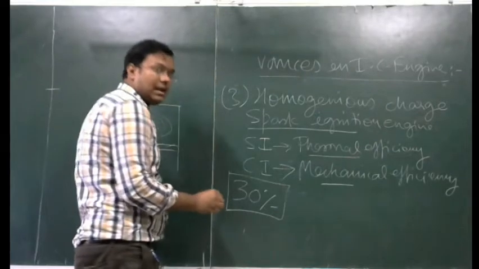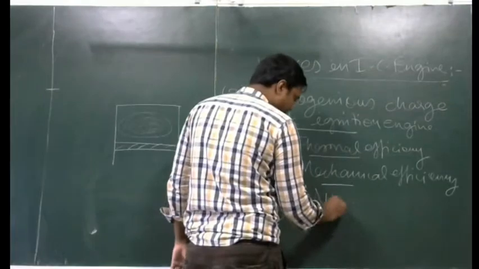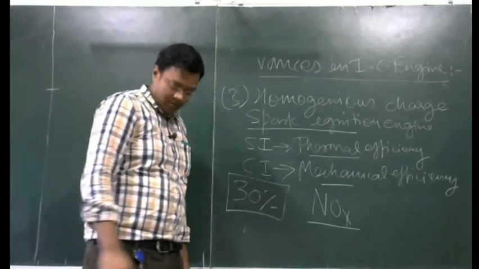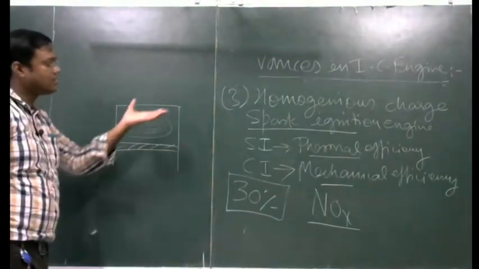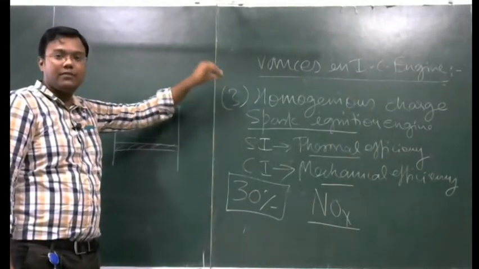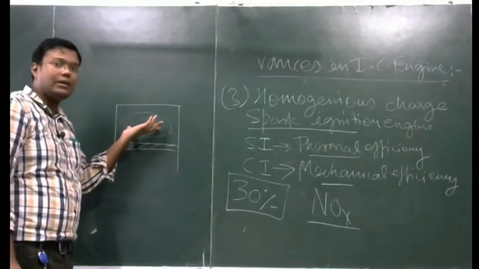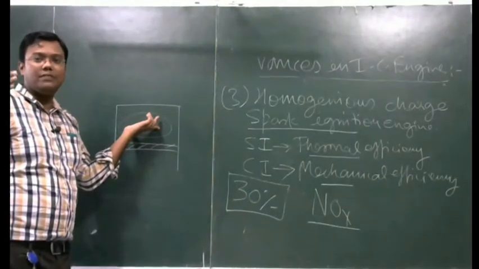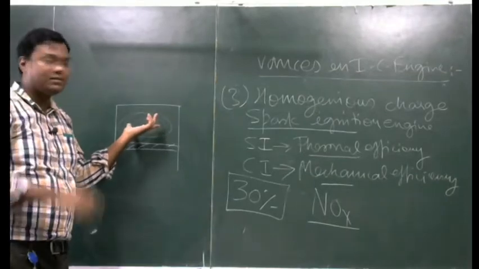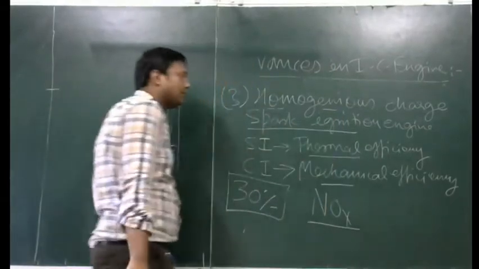Also pollution will decrease. NOx pollution is very less here. So this engine works on the concept of the petrol engine as well as on the concept of the diesel engine. We provide an air fuel mixture, but we do not ignite it with the help of a spark plug; we use a high compression ratio to ignite it. These engines are known as homogeneous charge spark ignition engines.